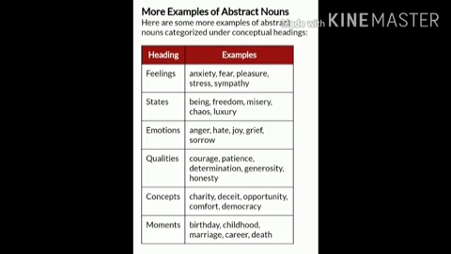So, under these conceptual headings, we can see the examples of abstract nouns, which will clarify things for you in a better way. Sometimes it becomes very difficult to understand how to name the feelings, but these examples clarify that also.